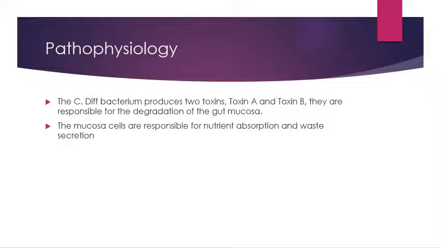The C. diff bacterium produces two toxins, toxin A and toxin B. They are responsible for the degradation of the gut mucosa. Toxin A damages the gut mucosa, whereas toxin B gives C. diff the ability to be virulent and produce toxin A. Toxin A is avirulent. Now, the mucosa cells are responsible for nutrient absorption and waste secretion.